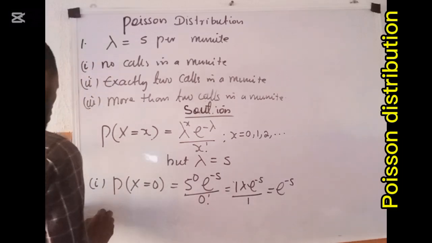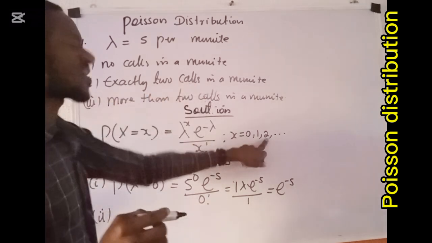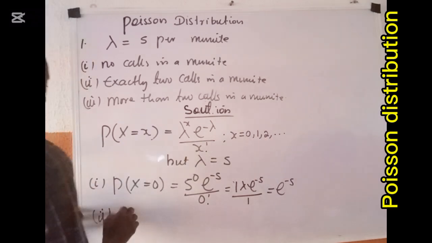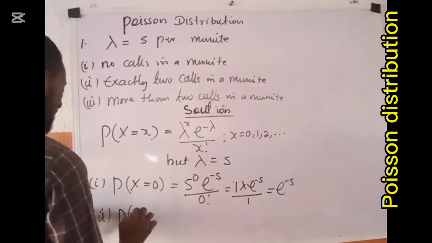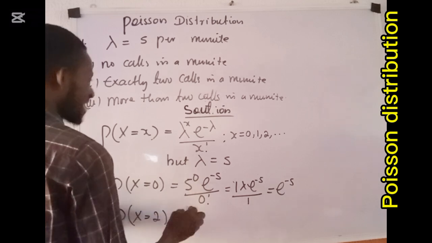So (ii) is talking about exactly 2 calls. That is when the random variable takes a value of 2. So I am going to write P of capital X equals 2, with lambda already 5.